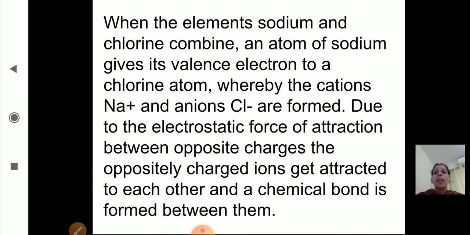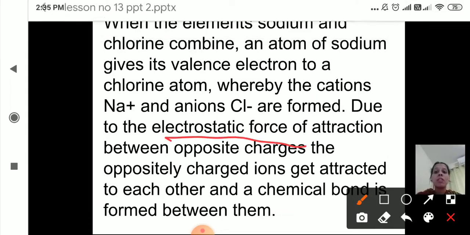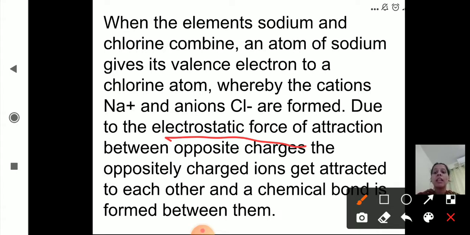As we know, the +1 and -1 charges are formed, and due to the electrostatic force of attraction between opposite charges, the oppositely charged ions get attracted to each other and a chemical bond is formed between them. So because of this, there is a chemical bond formed between sodium and chlorine.